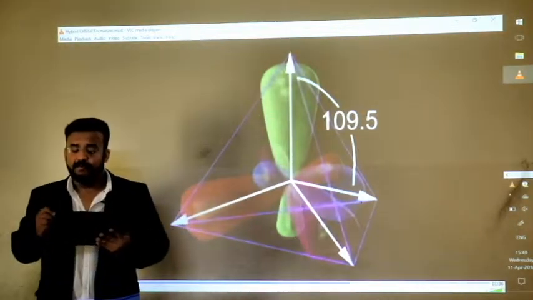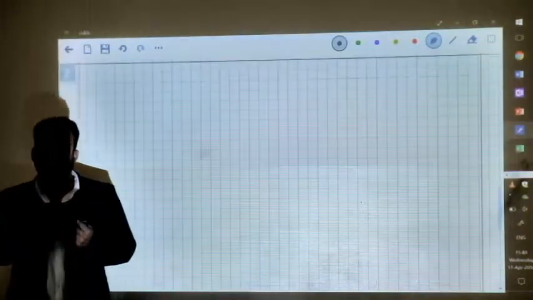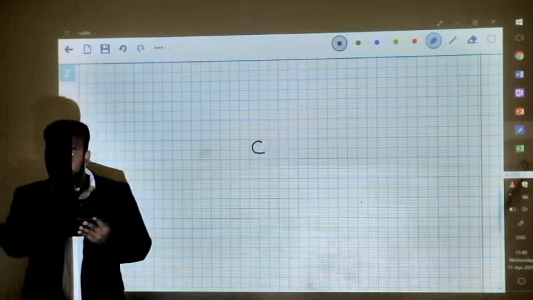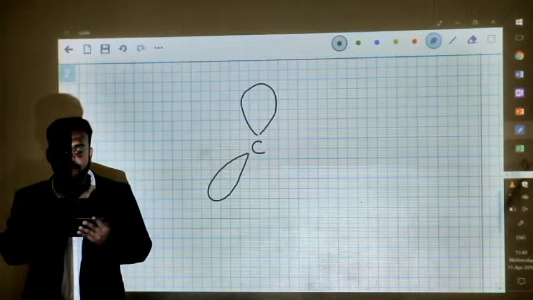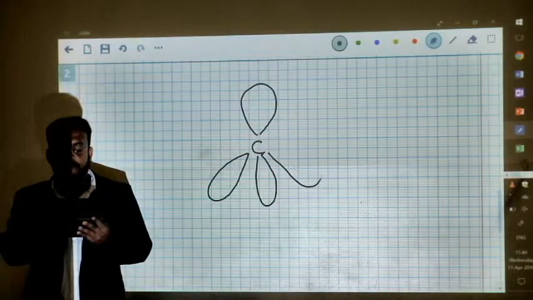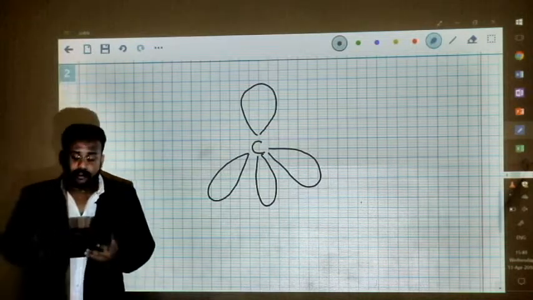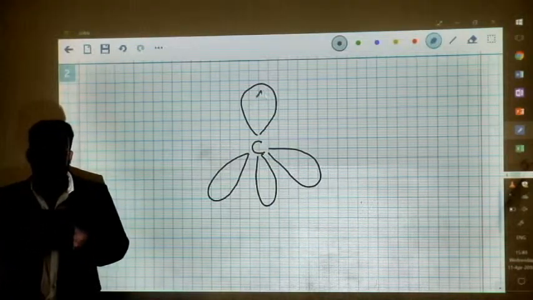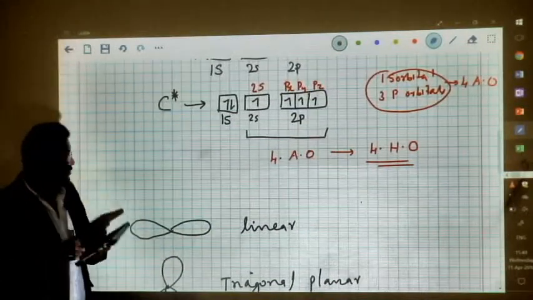Now, if you think about the carbon atom, which is having these four orbitals, imagine the carbon is the central atom, and the carbon atom has one hybrid orbital here, one hybrid orbital here, one hybrid orbital here, and one hybrid orbital here. This is how you represent a tetrahedral geometry. And all these hybrid orbitals now have single electrons, and that will be very clear to you from this orbital diagram.